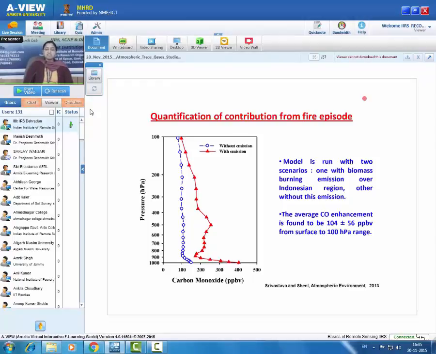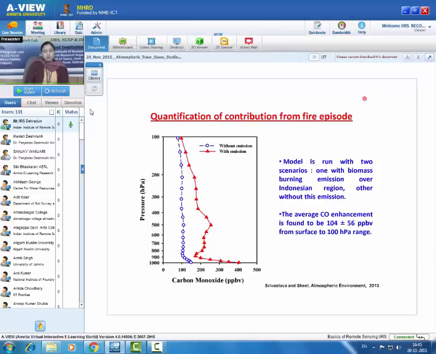Again, I told you that the model simulation is a mathematical simulation, and it takes the emission inventories into the picture. It takes the emission near the surface. It takes the meteorology also, and it allows the atmosphere to change from its initial condition. In this process, as we are giving emissions separately, we can take out the emission, and we can also see how a particular pollutant will vary in the atmosphere if there is no emission.